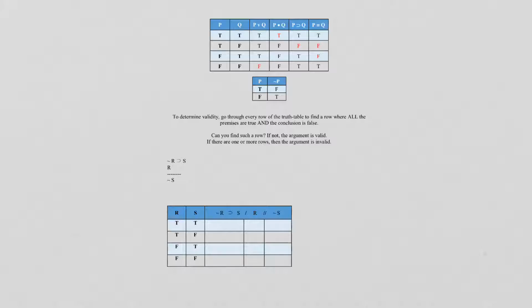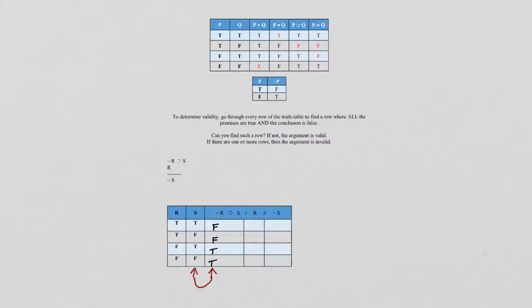Okay, now we move on and we're going to do our truth table for it. And it's a little one, so not too bad. So let's go ahead and do our not R here. So we'll do F, F, T, T. And I'm assuming you watched the other video that came first, okay? Now, we need to take the not R column and combine it with the S column. And be careful, because you've got to go from this one over to this one. So don't read it the wrong way.